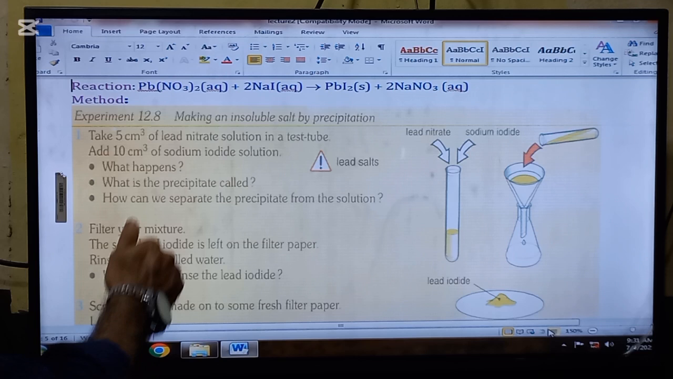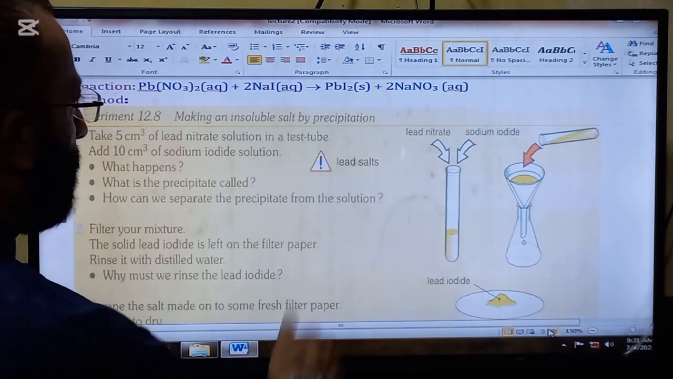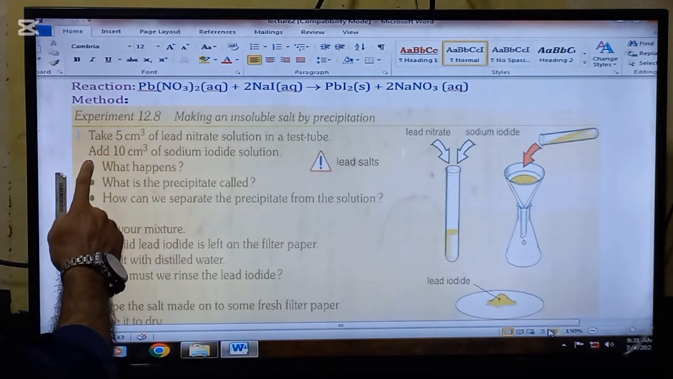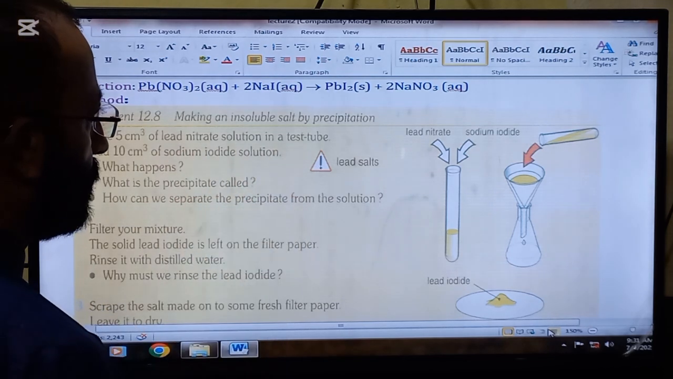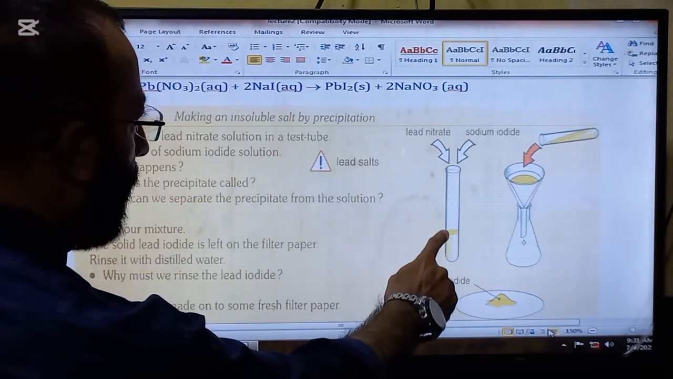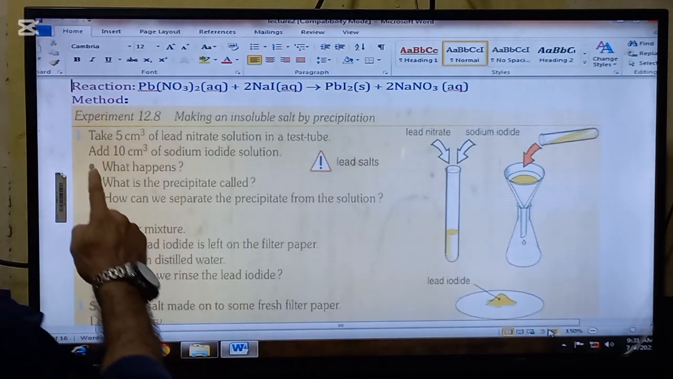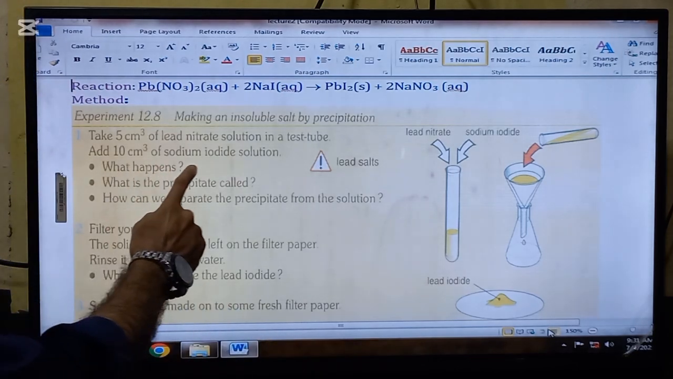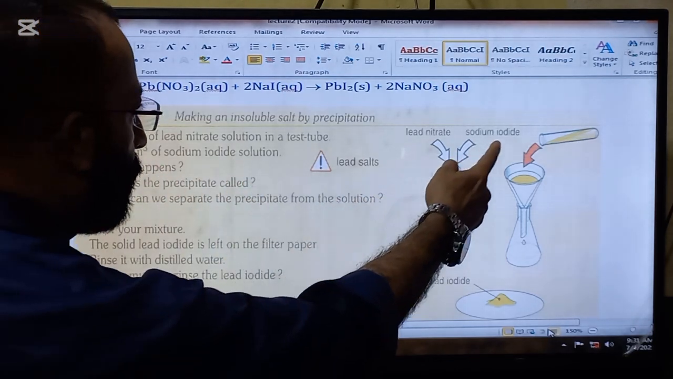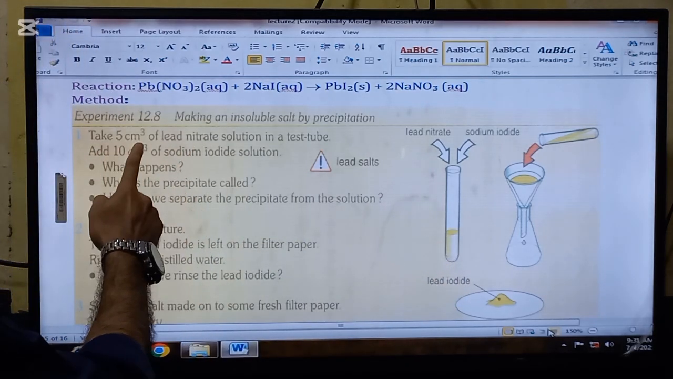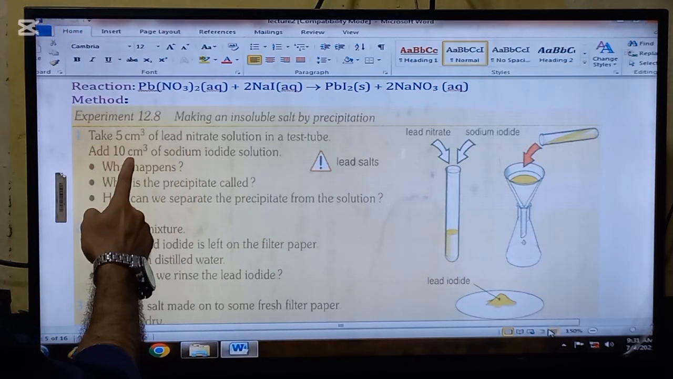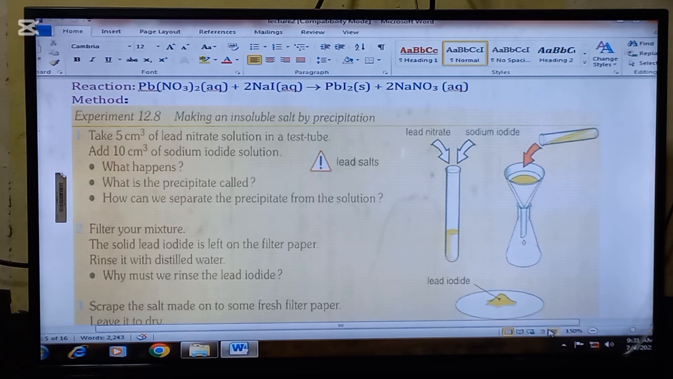And here are the steps for making an insoluble salt by precipitation. Take 5 centimeter cube of lead nitrate solution in a test tube. So here is the lead nitrate solution. Add 10 centimeter cube of sodium iodide solution. So sodium iodide solution is also added. Lead nitrate is 5 centimeter cube and sodium iodide is 10 centimeter cube.